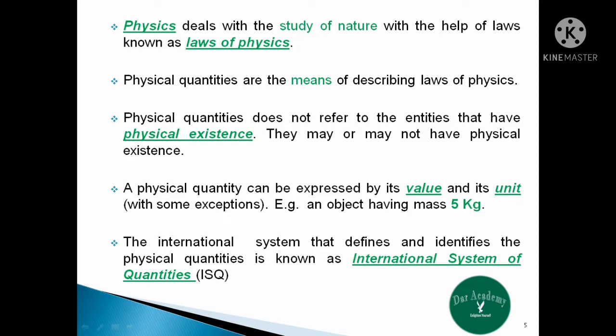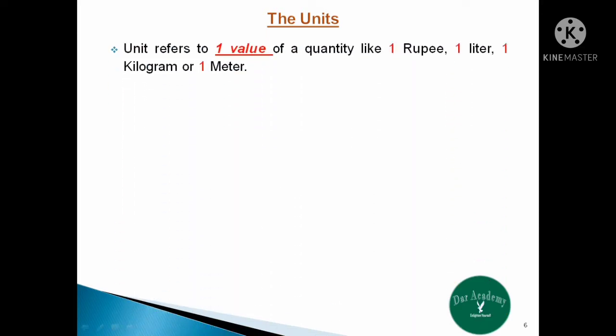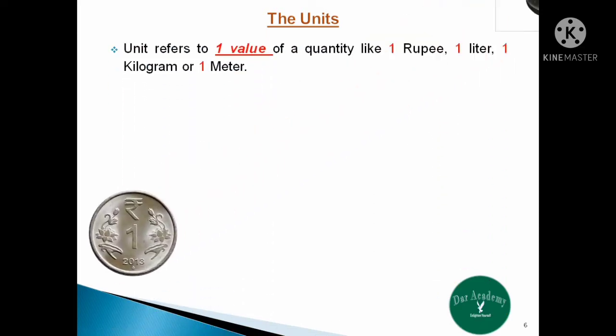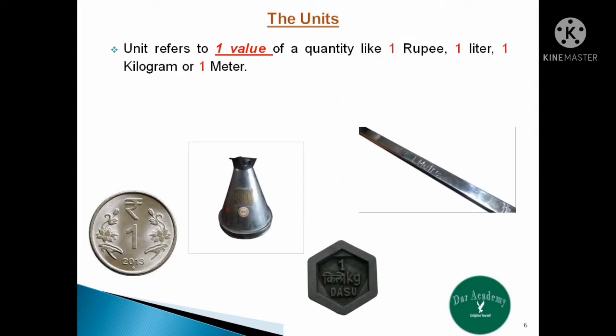Now we found that physical quantities are measurable entities. So the question is, how do we measure the physical quantities? In terms of what do we measure the physical quantities? Here the concept of units comes into the picture. Unit refers to one value of a quantity like 1 rupee, 1 liter, 1 kg or 1 meter. Though rupee is not a unit in physics, its description here is just for better understanding of the concept.